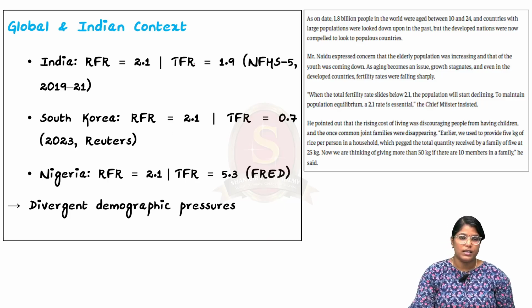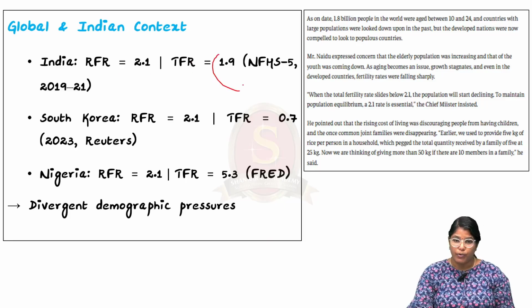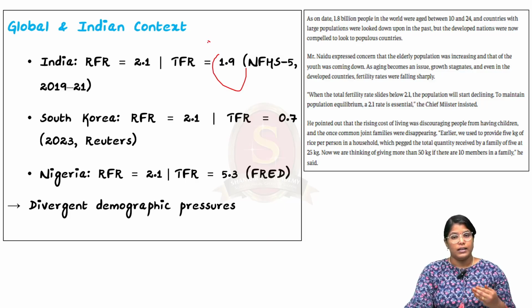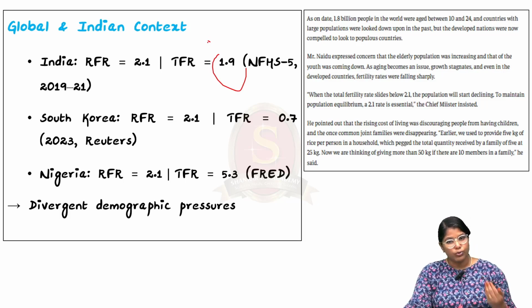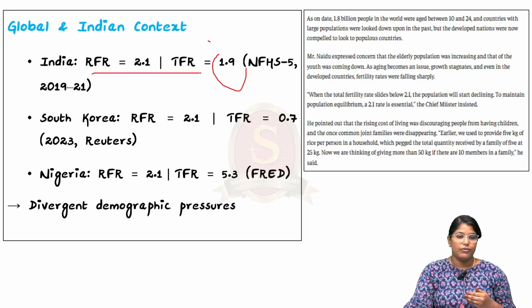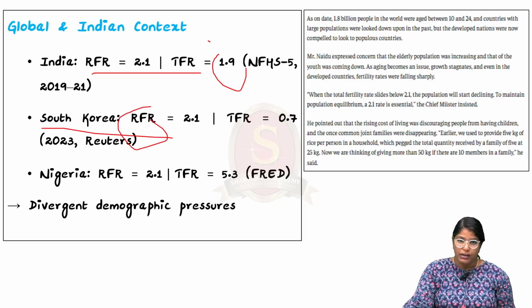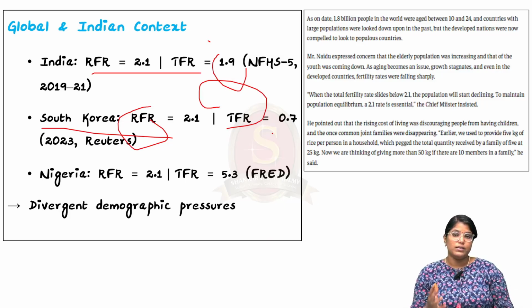So here you can see that the total fertility rate is 1.9. That is, sexually active women in their reproductive period are giving birth to one or two children. And here the replacement rate is 2.1. When we talk about South Korea, the replacement rate is 2.1. They require two children to be born in a particular generation. So this means that most of the women are not likely to give birth, and even if they give birth, they are giving birth to only one child.